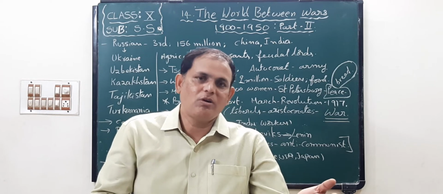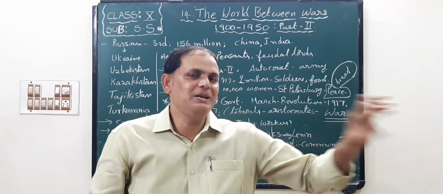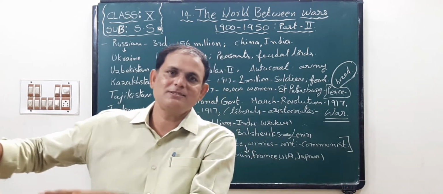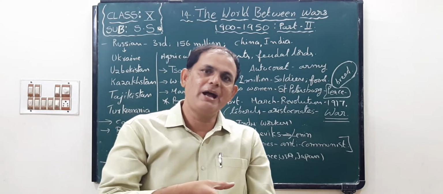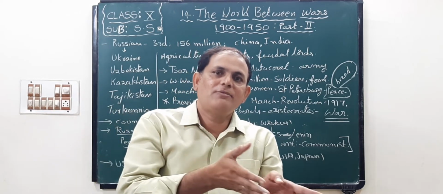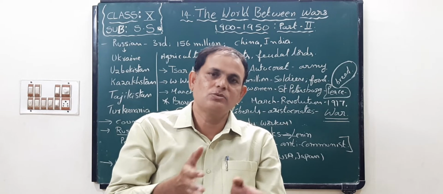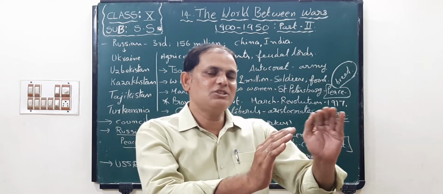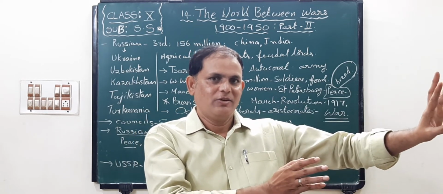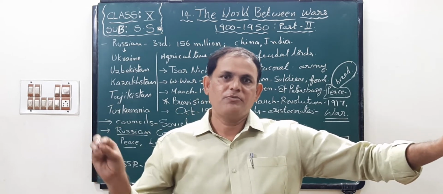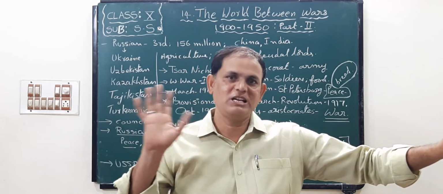They would give it on rent to the peasants. These peasants would cultivate the land. At the end of the harvest time, they had to give the share of the feudal lords, whether the crop failed or gave a good yield.